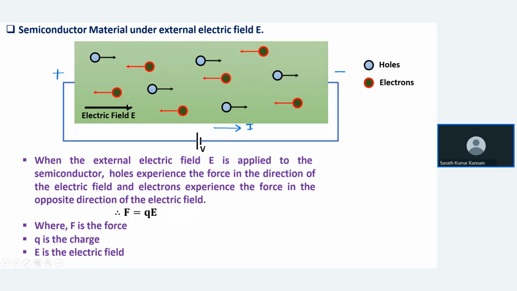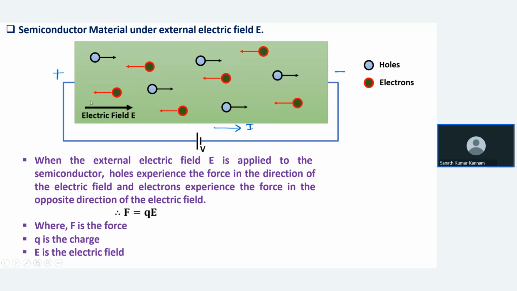You know that electrons move from left to right, and the conventional current moves from right to left. As holes are repelled, they move from left to right. So the hole current will be in the same direction.